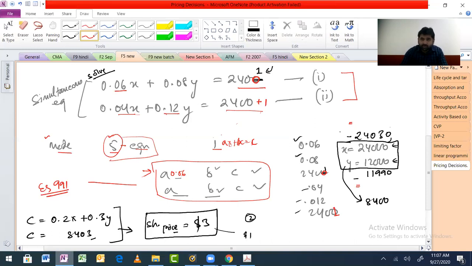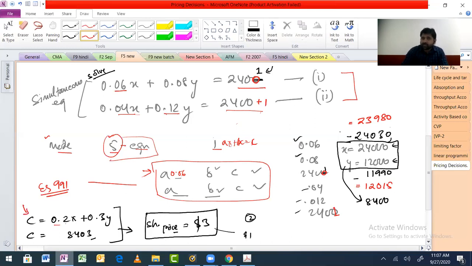So once you have fed in all the data, press equal to again, that will give you the value of x. What do you get? 23980. And here what do you get? 12015. Fine. So this is what we are getting. Now put this value in this contribution equation and see what you get.